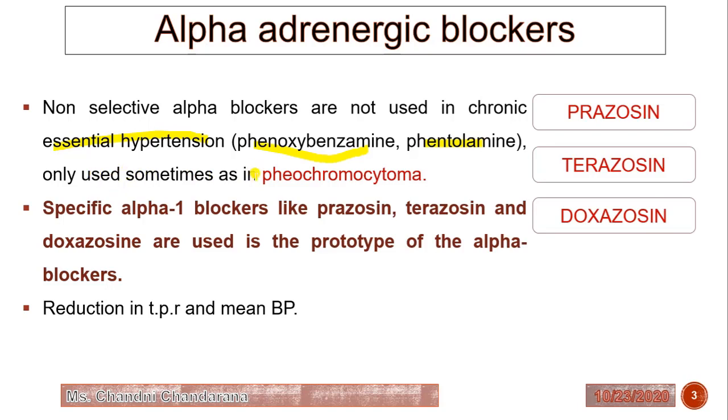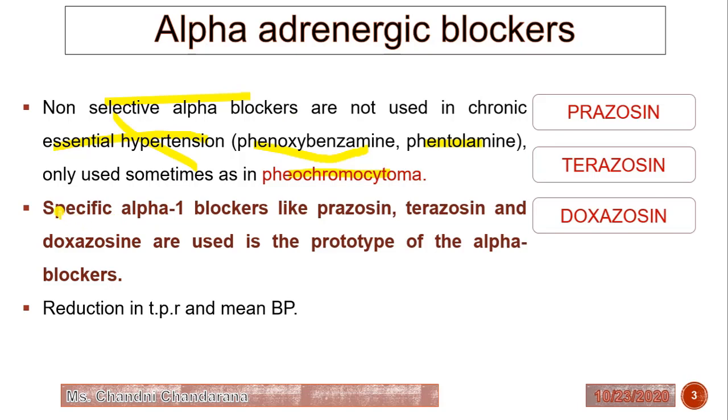They are only used sometimes in pheochromocytoma. Pheochromocytoma means a hormone secreting tumor that can occur in the adrenal gland. So this kind of non-selective alpha blockers are not used in hypertension. So this is not our interest.